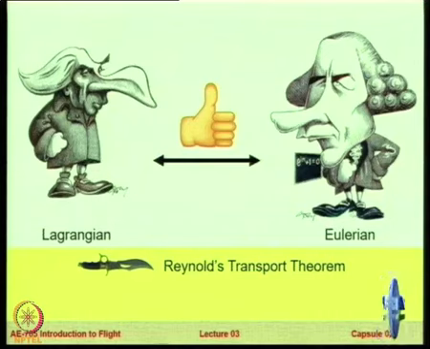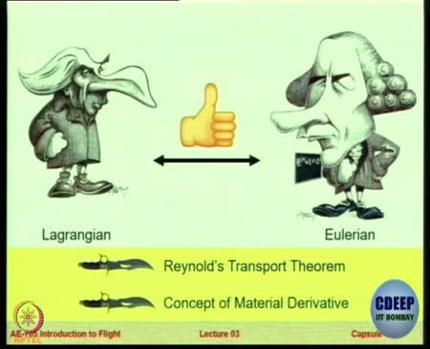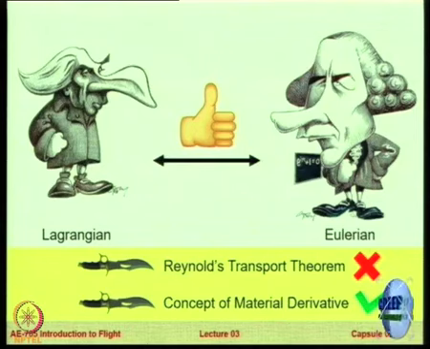So basically, these two are connected. We can easily connect them, and one way of connecting them is called the Reynolds transport theorem, but we will not study that today. We will use the other one called the concept of material derivative. Okay. So once again, you can understand the connect between these two scientists and their approaches using two methods. There could be more, but today we will discuss only the concept of material or substantial derivative to see how these two are connected. So let's see.